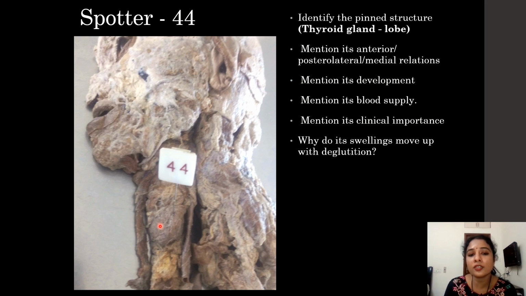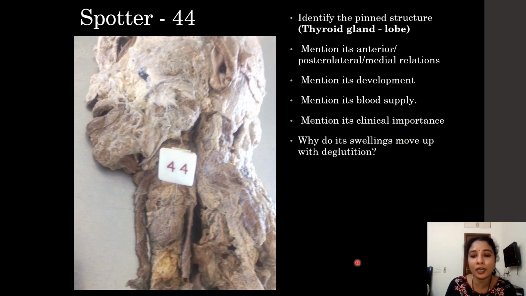And venous drainage: superior thyroid vein, middle thyroid vein, inferior thyroid vein, and fourth, the vein of Kocher. Superior and middle thyroid veins usually drain into the internal jugular vein, and the inferior thyroid vein drains into the subclavian vein. And the vein of Kocher, if it is present, drains into the subclavian or into the brachiocephalic trunk. So that is about the blood supply.